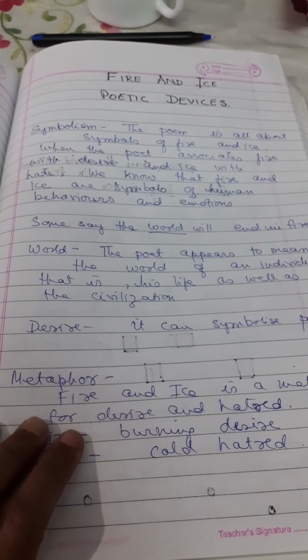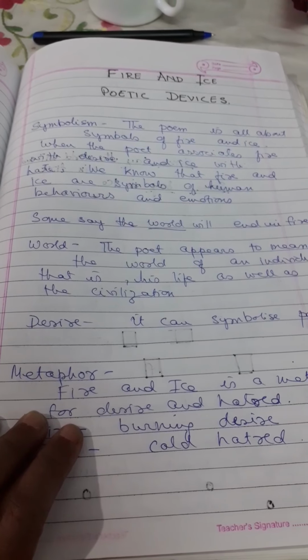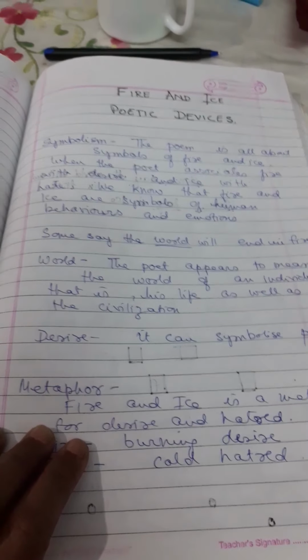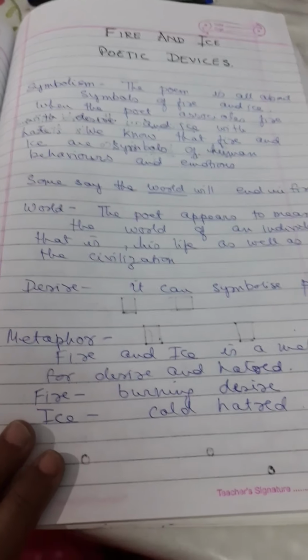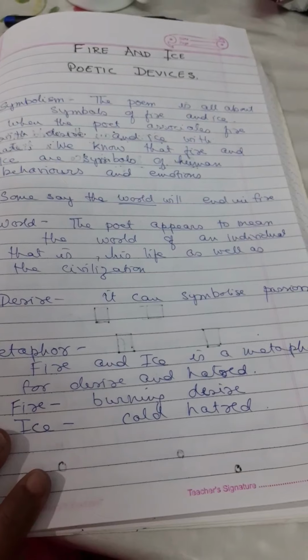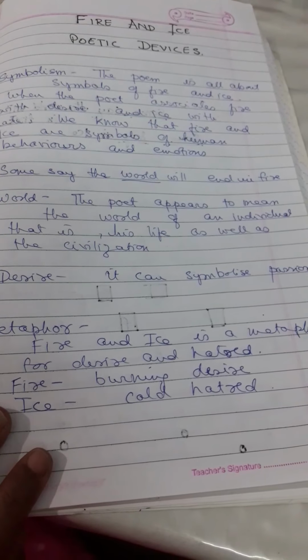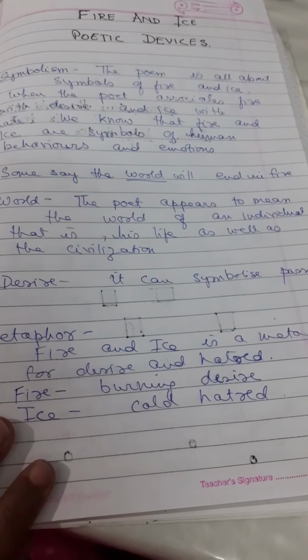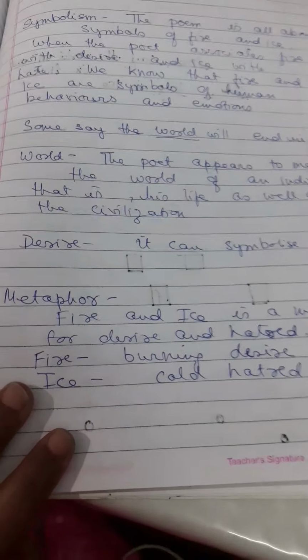So these three words, fire, ice and world, symbolize not only what they literally represent, but they have a deeper meaning. Now desire is a symbol of passion. What is desire? Desire symbolizes the passion that a person has.